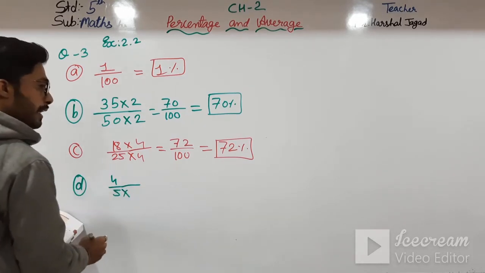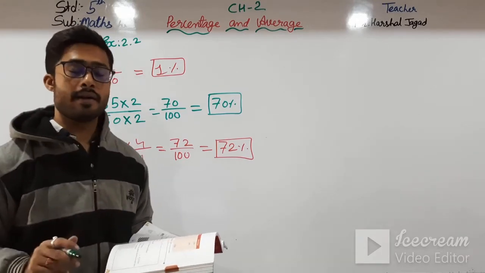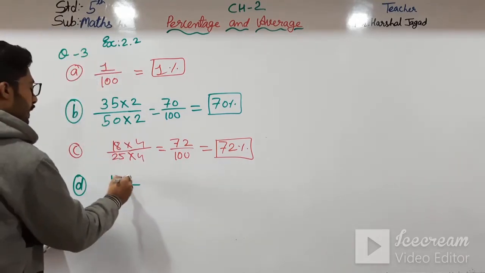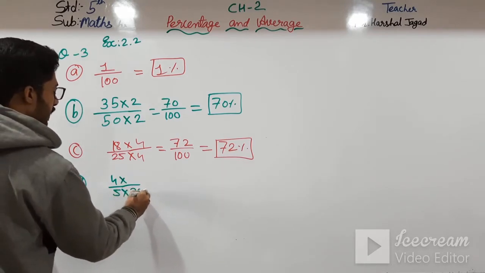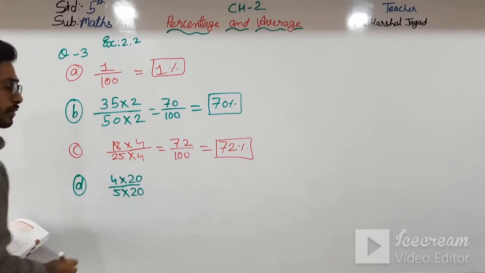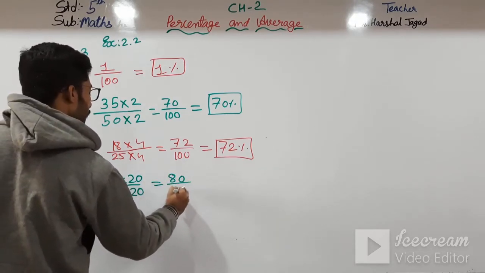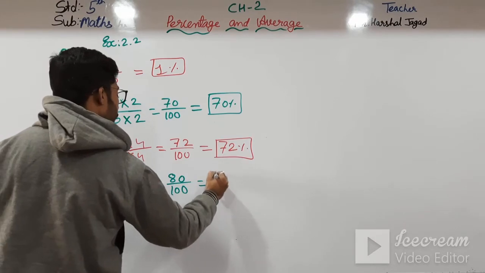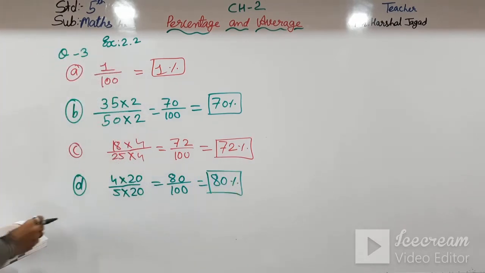Here 5 times 20 is 100, so we have to multiply by 20 on both. 4 20s are 80, so 80 upon 100 is equal to 80%.